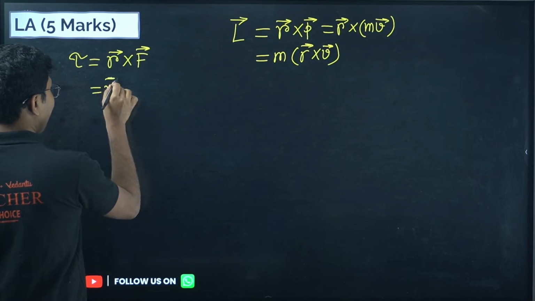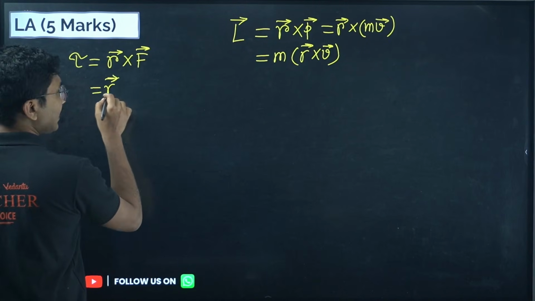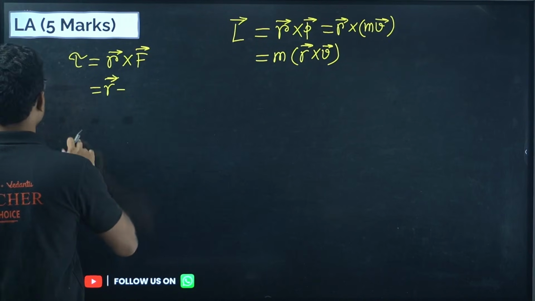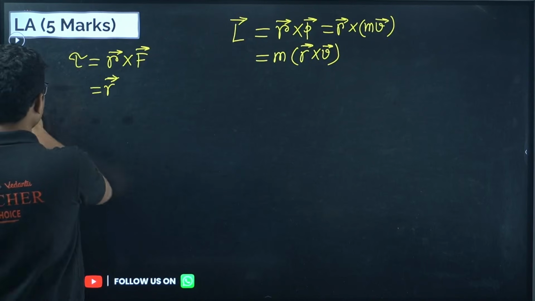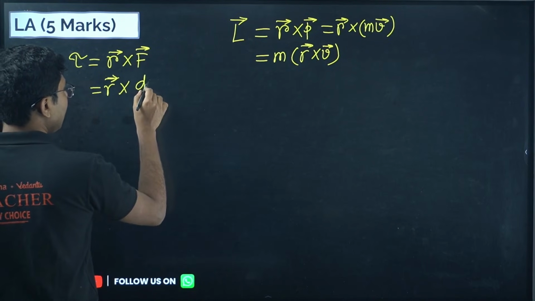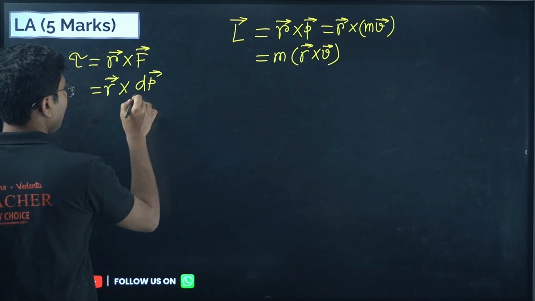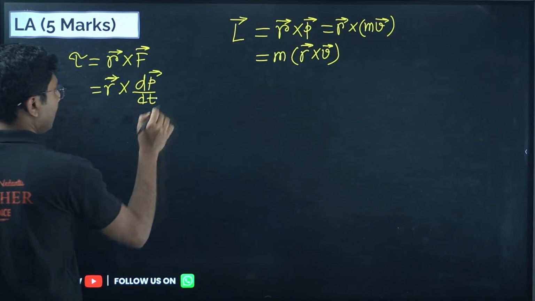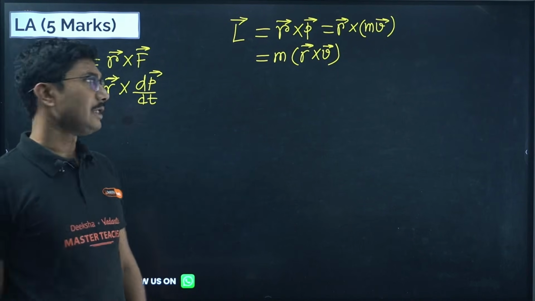What is F? F is actually the rate of change of momentum, that is dp vector by dt, right? So it is basically the rate of change of momentum.